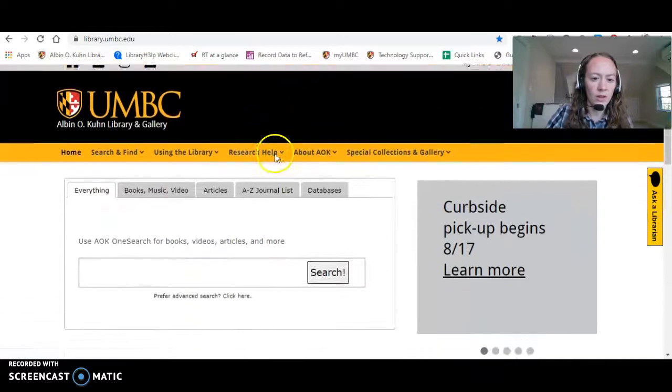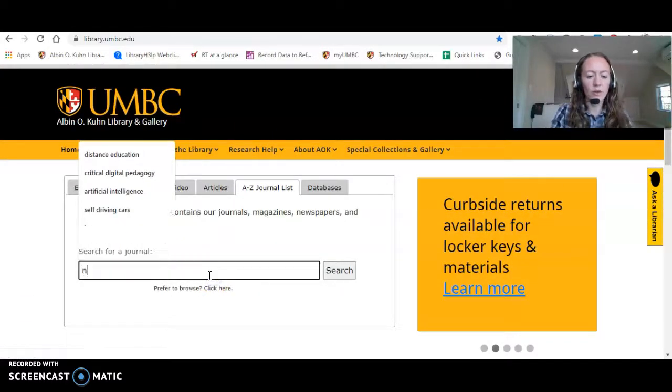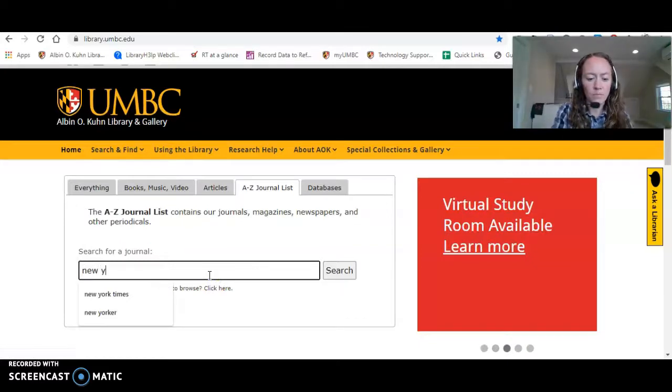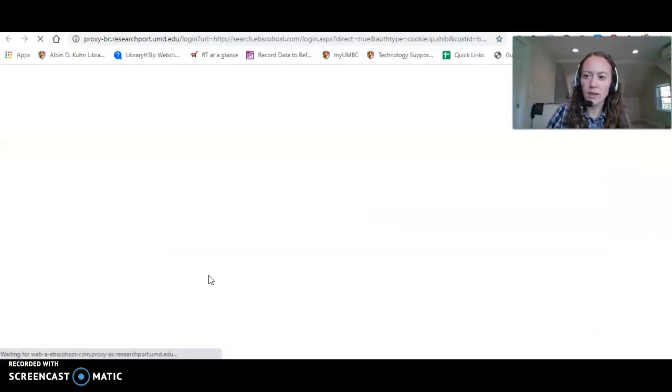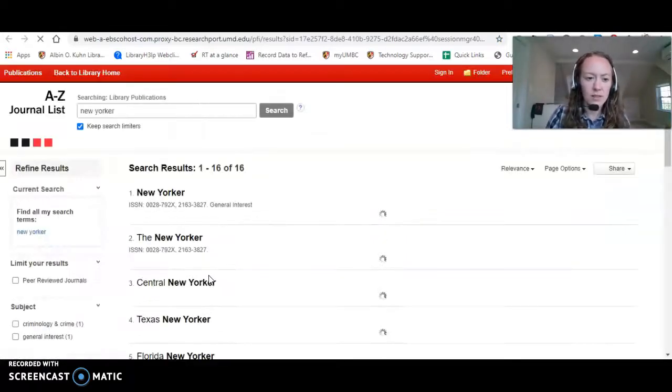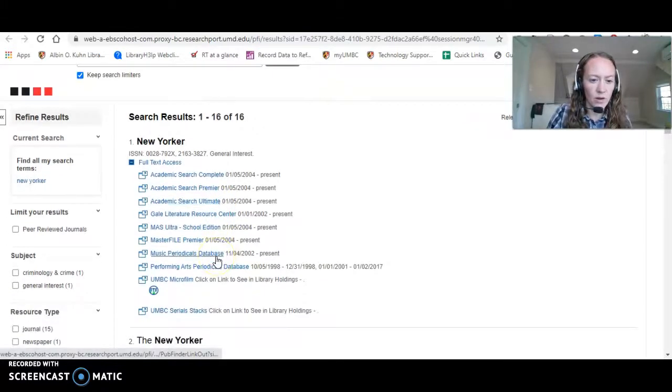And if you're here, it's located just above the search box, A to Z journal list. We have a number of popular magazines, political magazines, literary, news magazines. And it's going to give you a list of the databases that include access to that title. So there's a number of them.